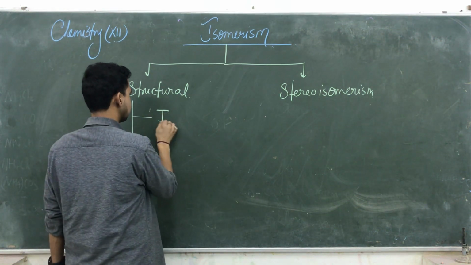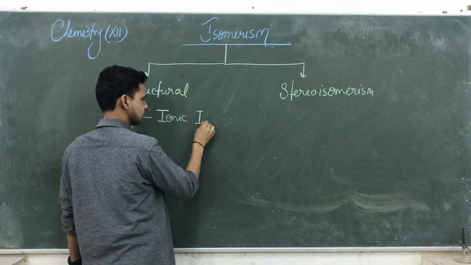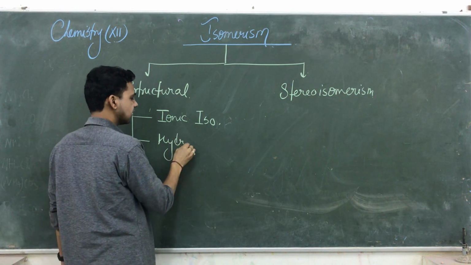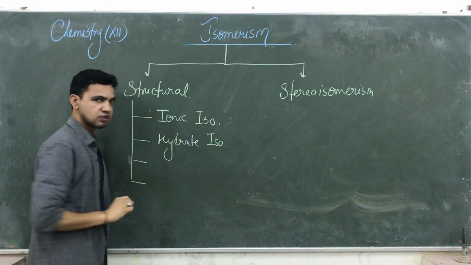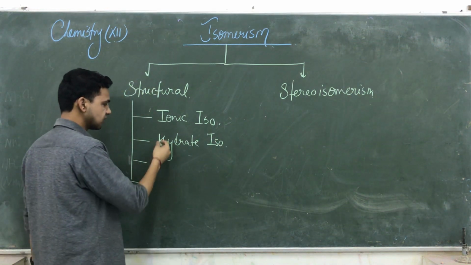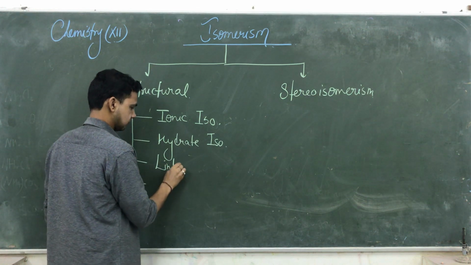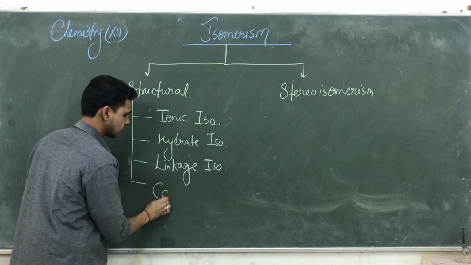The first one is ionic isomerism. The next one is hydrate isomerism, or you can say solvation isomerism. The next one is known as linkage, and the next one is coordination.